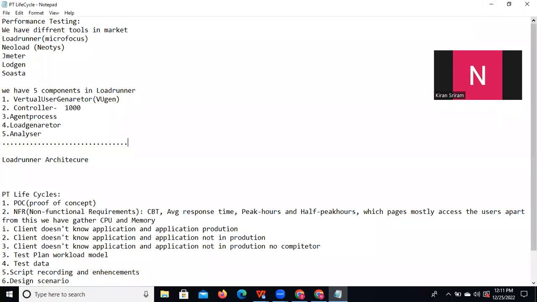What is performance testing? We can test the application behavior under various conditions: from a load point of view, a stress point of view, and a scalability point of view. We need to test the application. So what is the application? For example, if you are working on Facebook, that is one application.